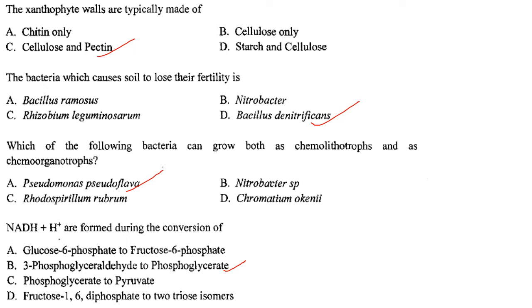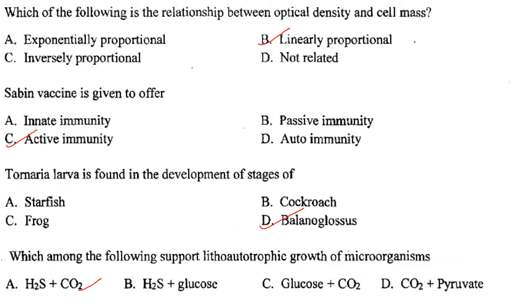Then next one. Which of the following bacteria can grow both as chemolithotroph and as chemoorganotrophs? Answer is Pseudomonas pseudoflava. Answer is option A. Then NADH plus H plus are formed during the conversion of 3-phosphoglyceraldehyde to phosphoglycerate. Answer is option B. Then next one. Which of the following is the relationship between optical density and cell mass? They are linearly proportional. Answer is option B.